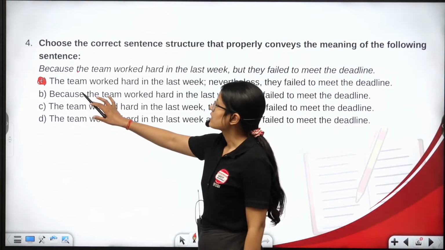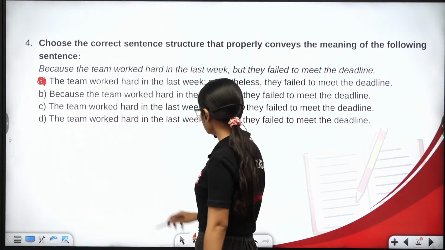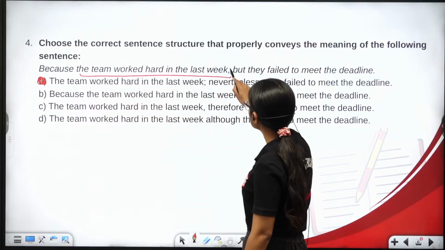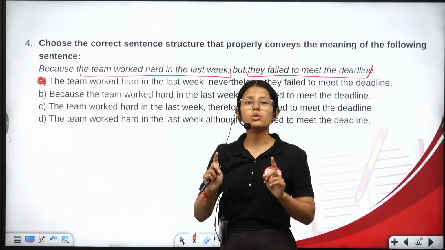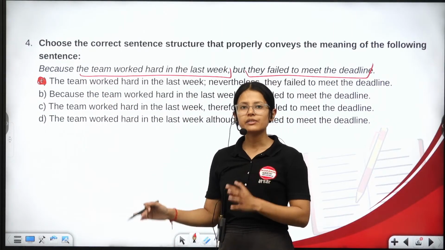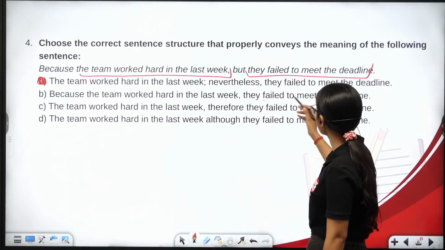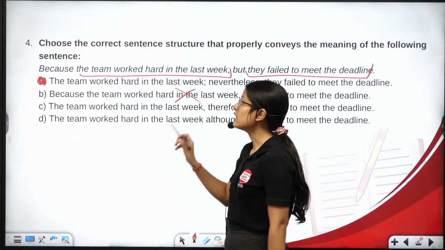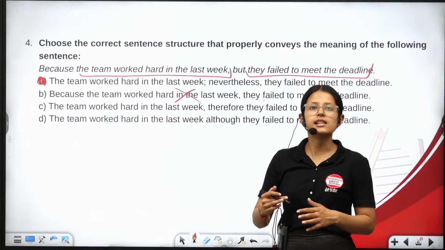So, the team worked hard. Now, here we can see it is: the team worked hard in the last week and they failed to meet the deadline. Means there are two contrasting situations. Despite working hard, they failed. Now see, because the team worked hard in the last week, they failed to meet. This is wrong. Why? Because is used to support the sentence that acts as a reason.